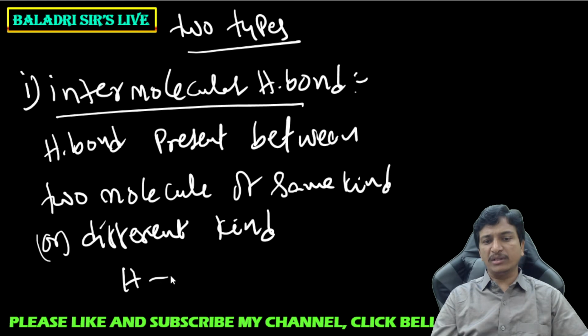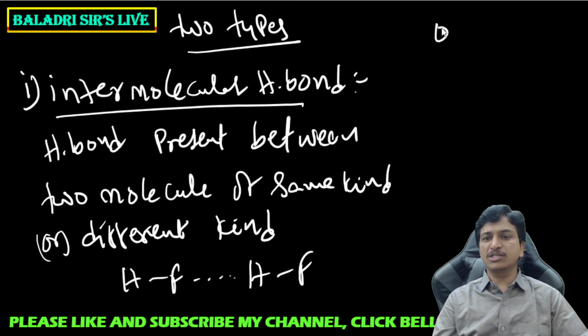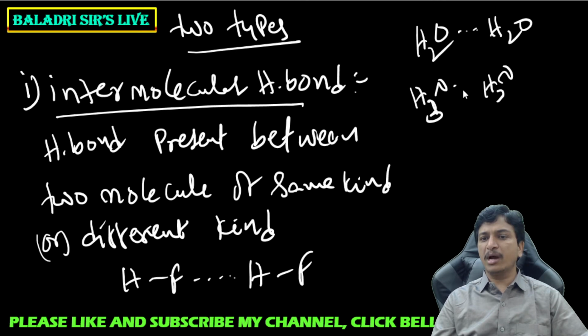Let us take this one HF molecule and this another HF molecule. Between these two there is formation of a hydrogen bond. Take this water molecule and this another water molecule; between two water molecules hydrogen bonds exist. Take this ammonia molecule and this another ammonia molecule; between them a hydrogen bond can exist.